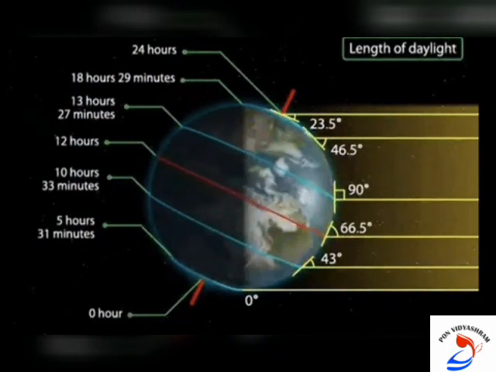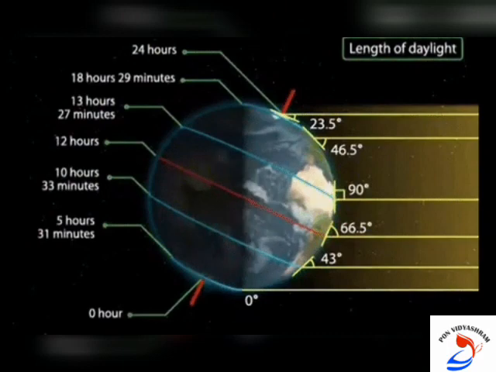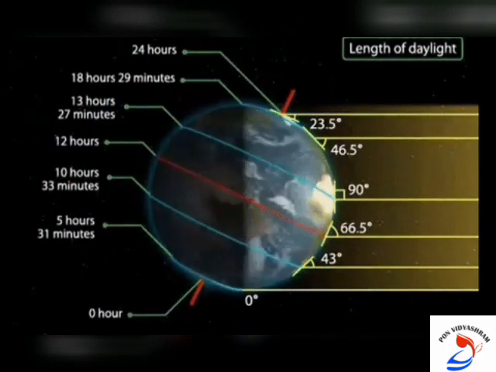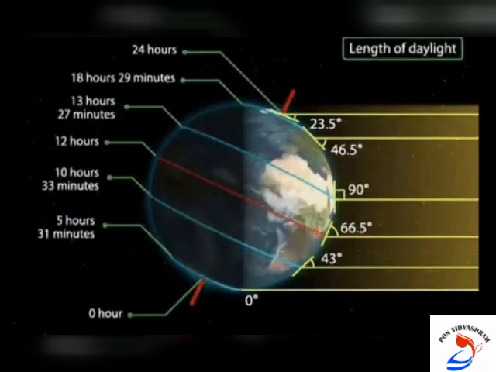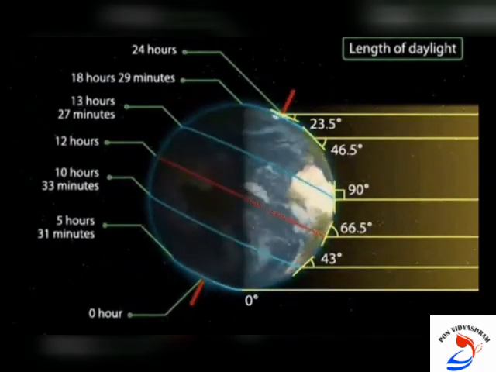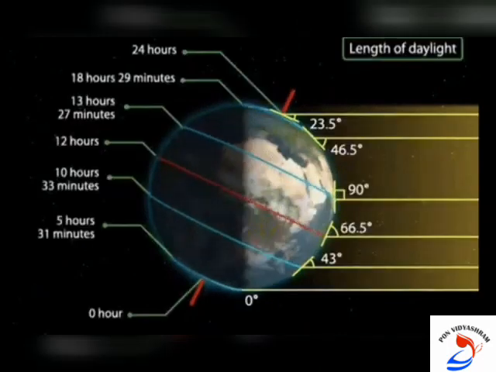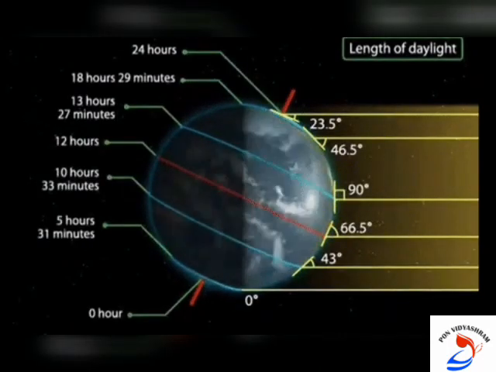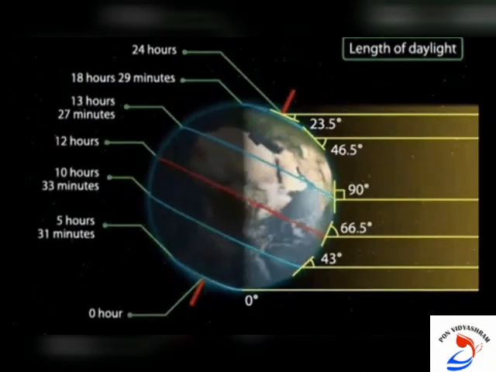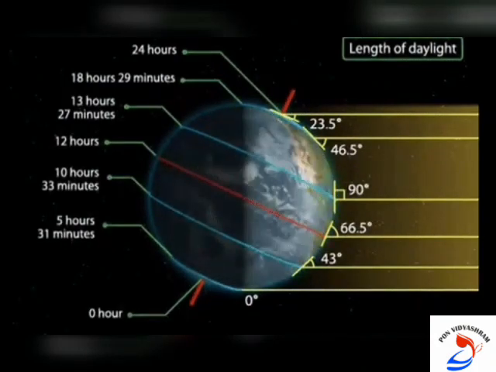The areas near the poles receive less heat as the rays of the Sun are slanting on those areas. The North Pole is inclined towards the Sun, and the places beyond the Arctic Circle experience continuous daylight for about 6 months during this period.